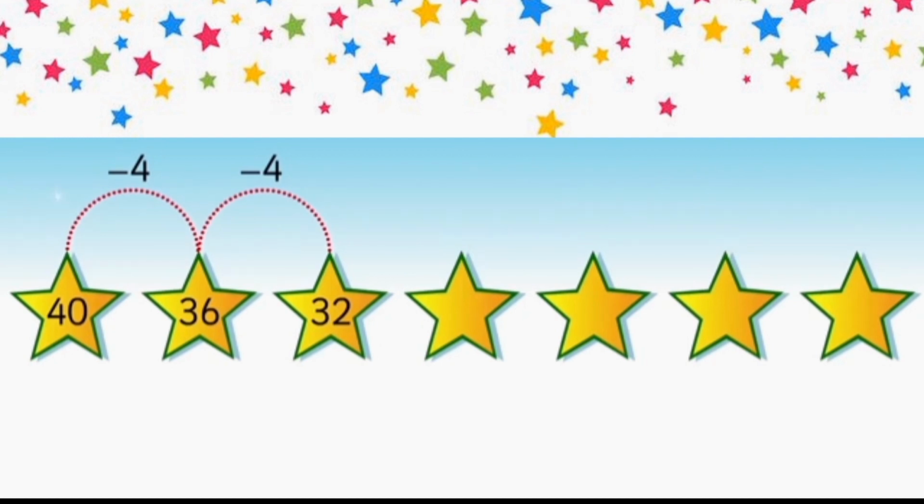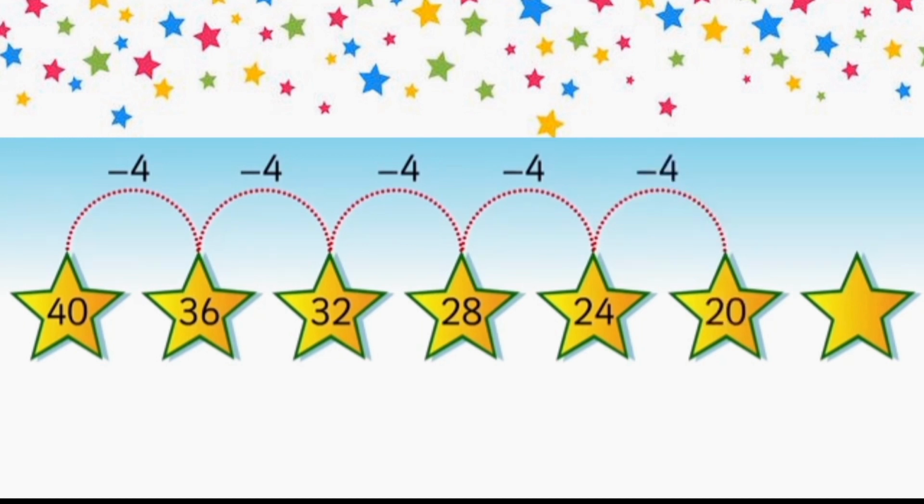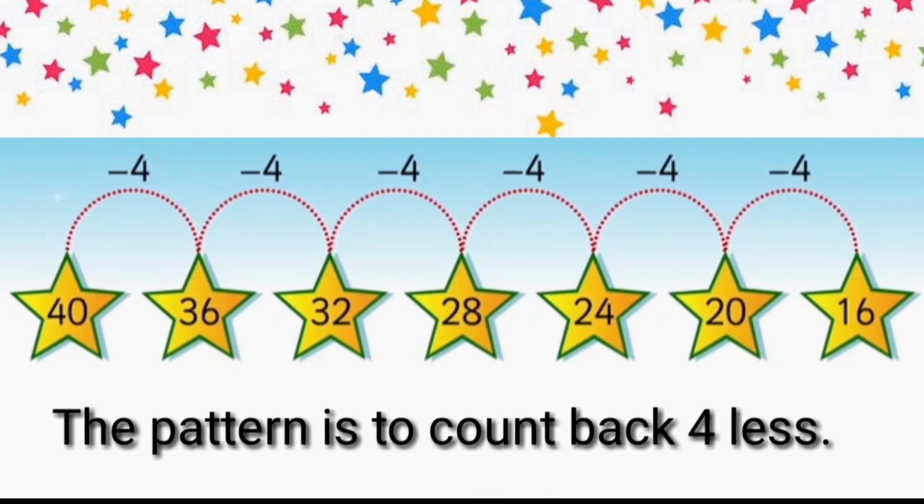Great! That is equal to 28. So the next number will be 28 minus 4 equals 24. Yes, 24. Next, 20. Next, 20 minus 4, 16. Therefore, the pattern is to count back 4 less.